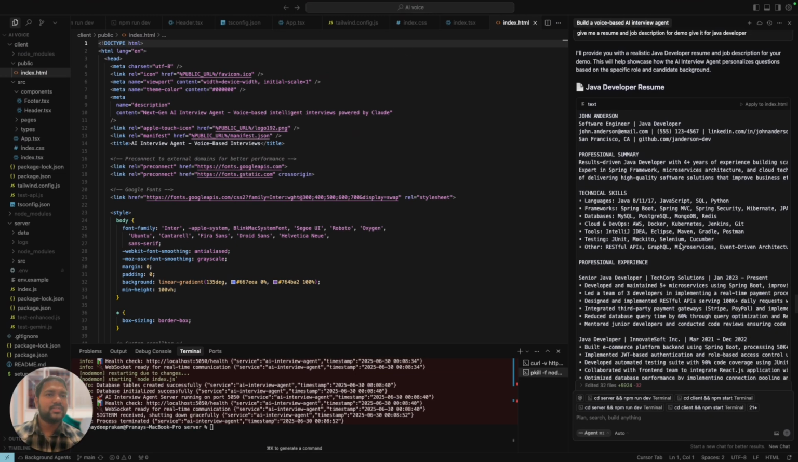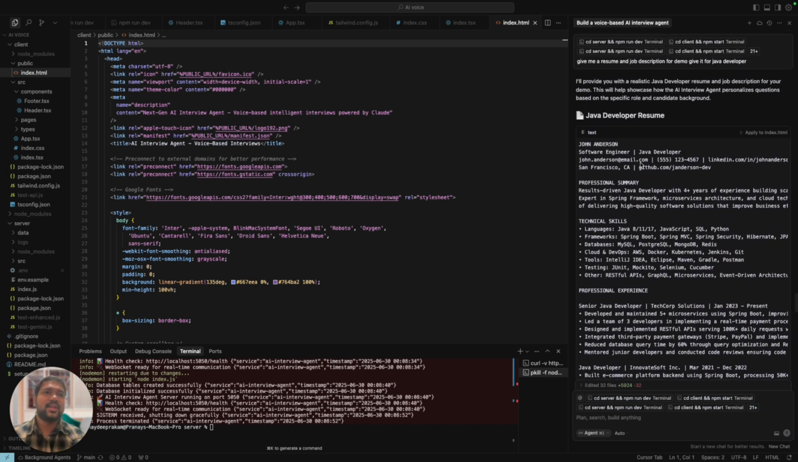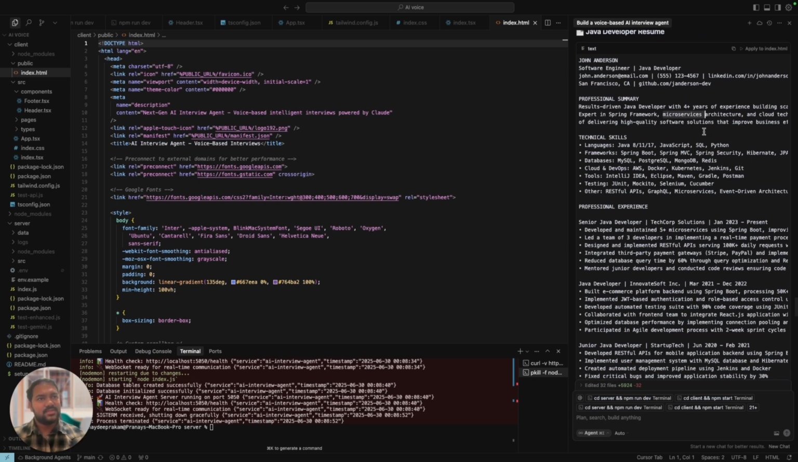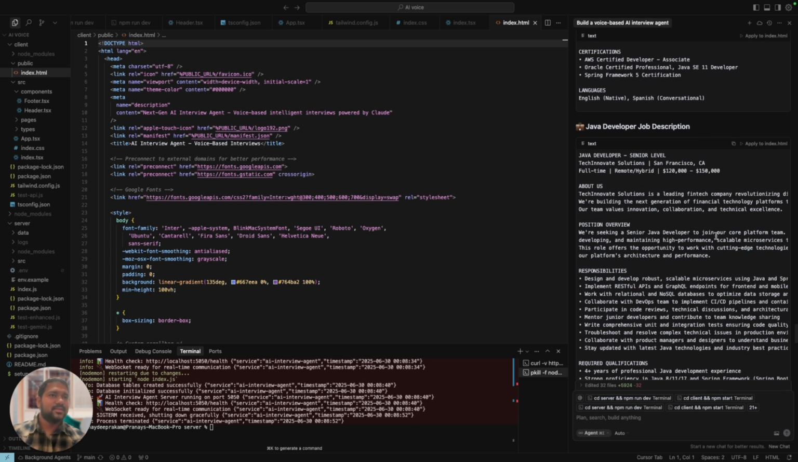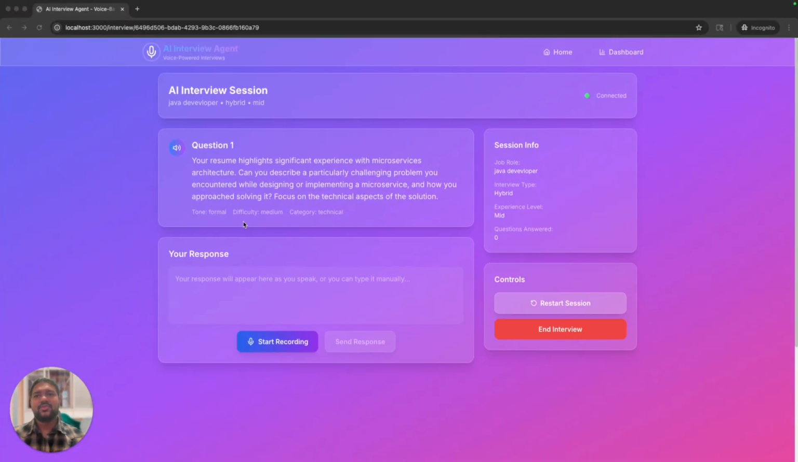If you come to the resume, from this itself, it's going to ask the questions based on the requirement of the job description. See here it says microservices, so it is asking questions about microservices, which are required for the job description. There are two ways to answer your question. Either you can type in your response here, or you can just start recording by giving your voice.